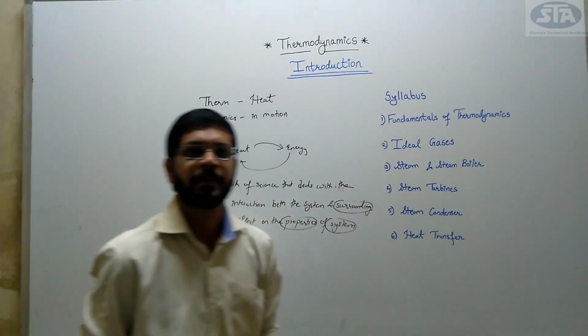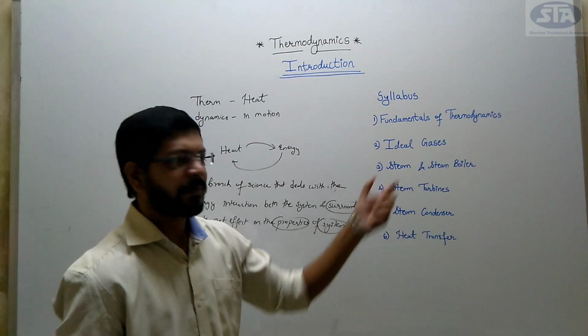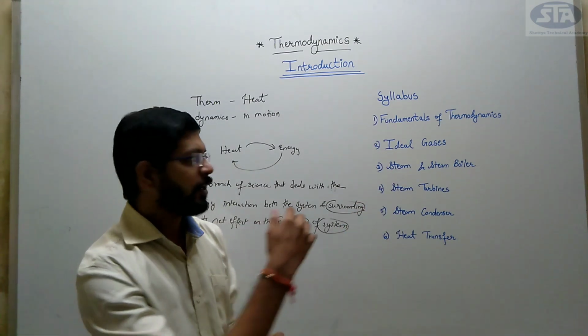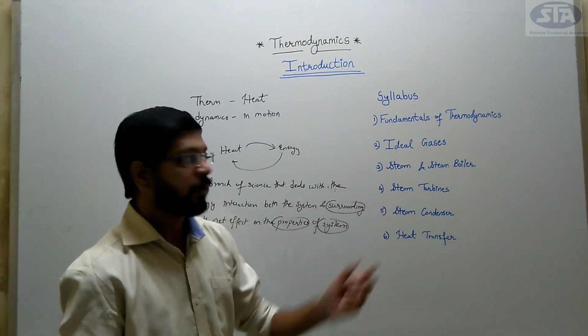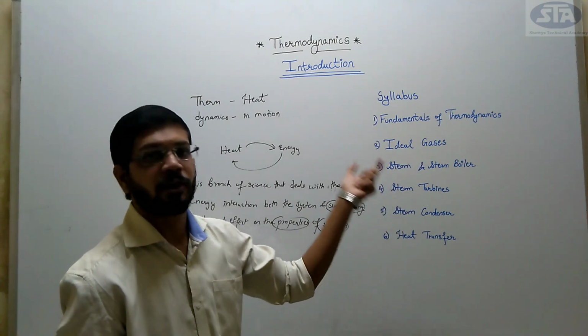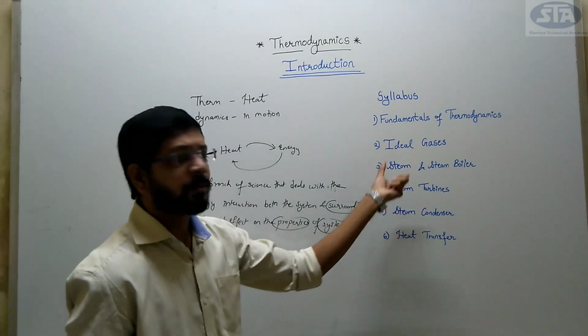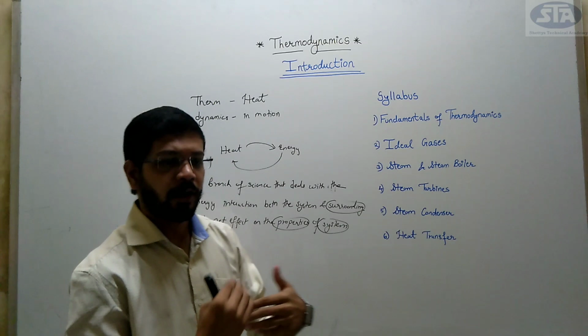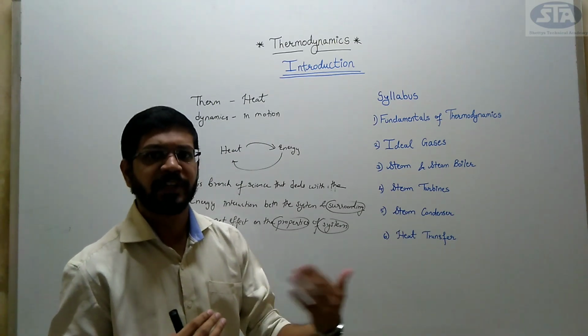Third, we have steam and steam boilers. In this chapter, we will cover the generation of steam, various vapor processes such as constant pressure process, constant volume process, constant enthalpy process, and we will solve numericals on that, and the representation on PV, TS, TH diagrams.